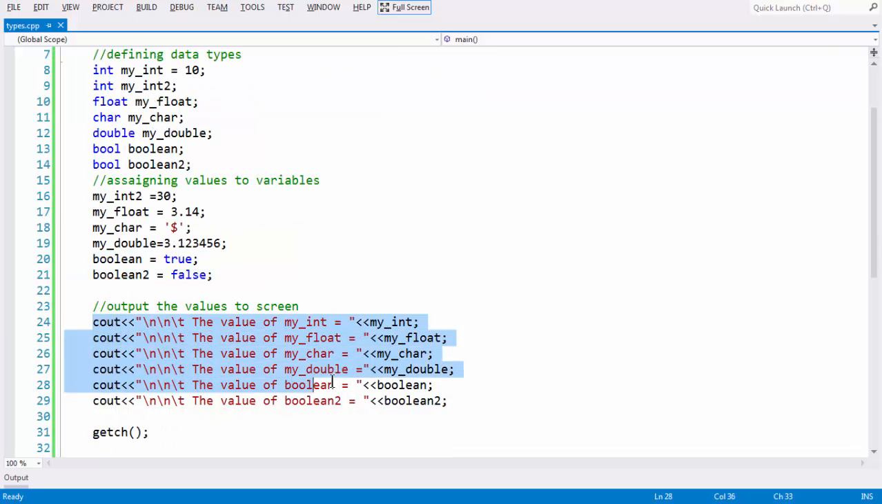In the third step, we outputted each and every individual value stored in the variables with the help of the cout statement.